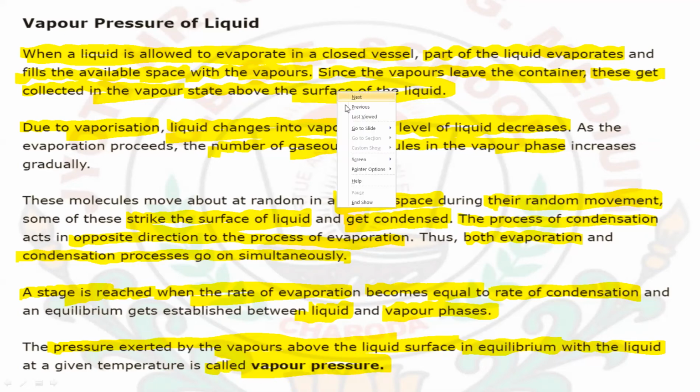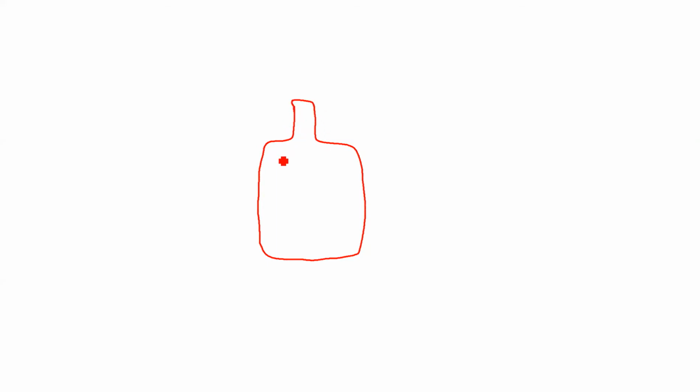We can understand this by a simple example also. Let's say I am taking a bottle. This is a bottle of 1 liter, and I have filled about 75% of this bottle with water. It means that 750 ml of water is there, and I have capped it.